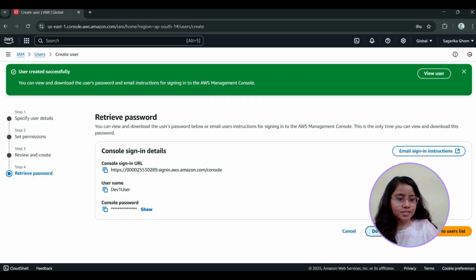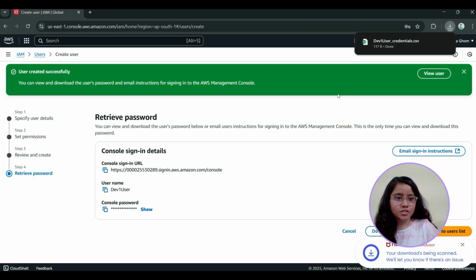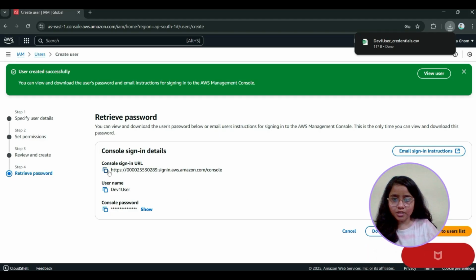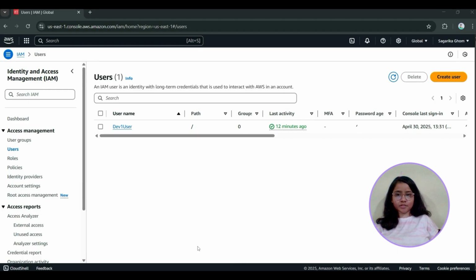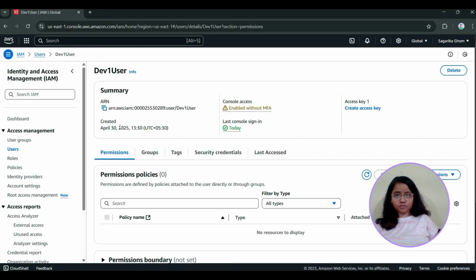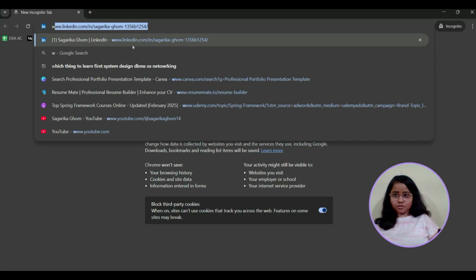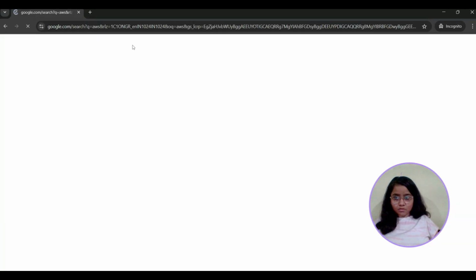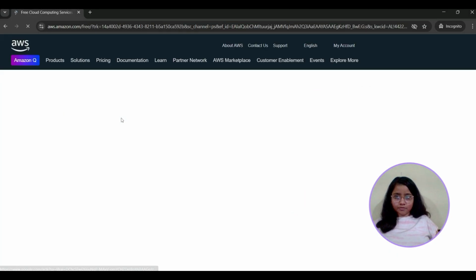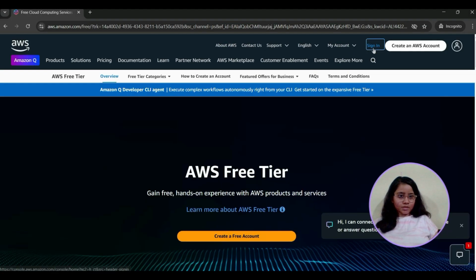You need to download this CSV file of your user's credentials, username. This is the console sign in ID. After creating your user, click on the user. Copy the username. I hope you remember the password. Click on the incognito window. Go to the AWS console. Sign in.